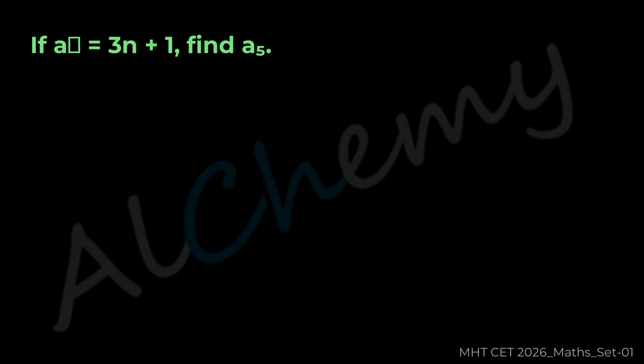A 13, B 15, C 16, D 18. The correct answer is C 16.